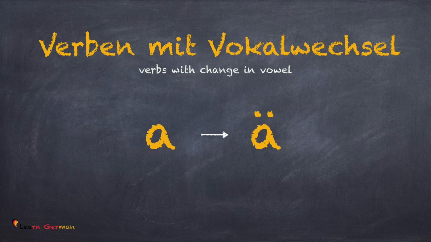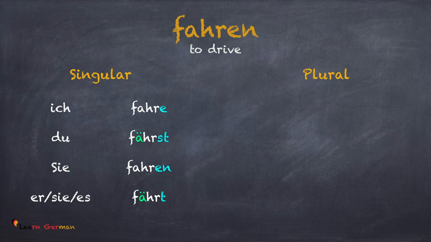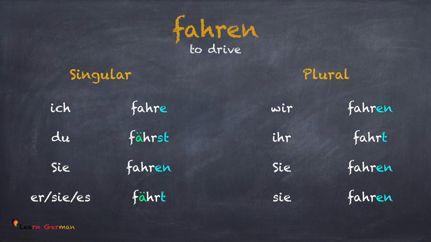In the next category, the A changes to A umlaut. Let's look at this with an example. The verb is fahren. Ich fahre, du fährst, sie fahren, sie es fährt, wir fahren, ihr fahrt, sie fahren.